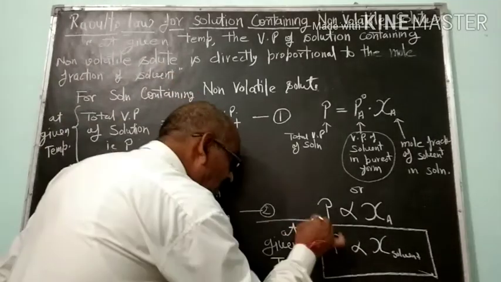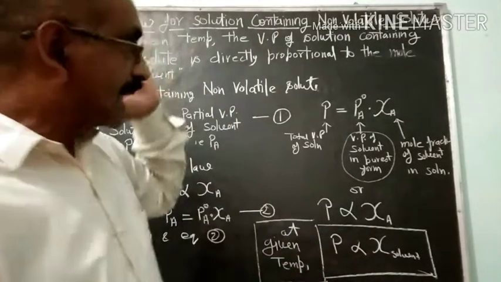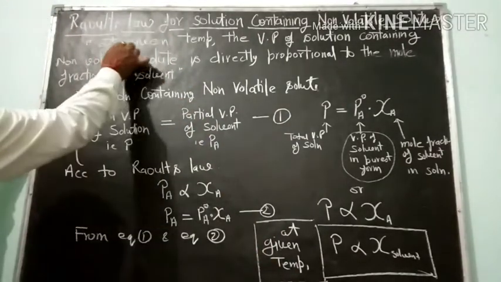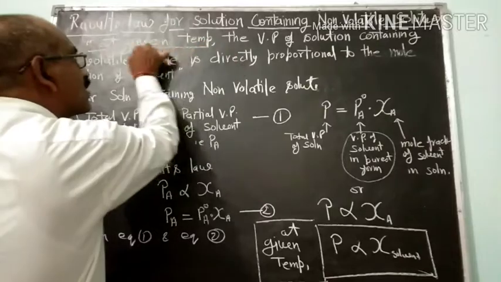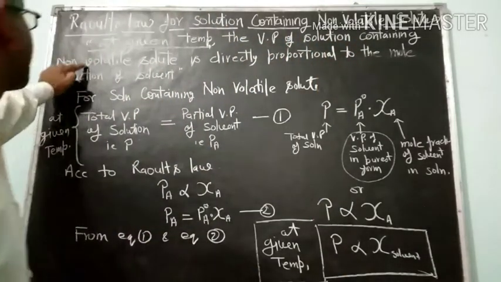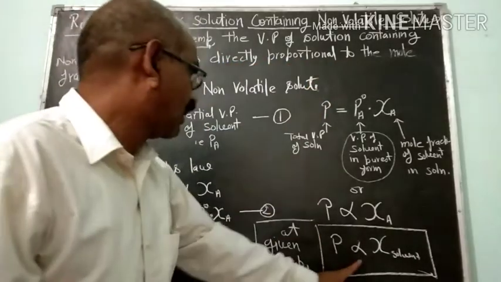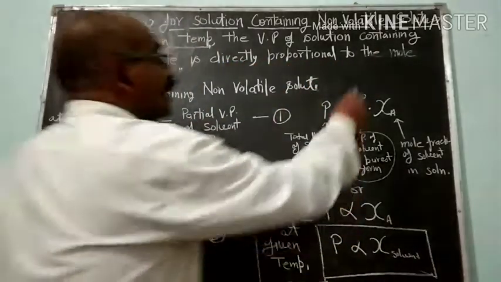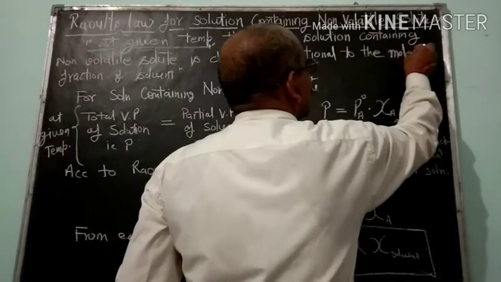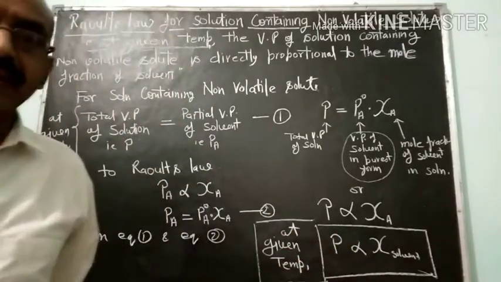So it means for the solution which contains non-volatile solute, the Raoult's law can be stated as: at given temperature, the vapor pressure of solution containing non-volatile solute is directly proportional to the mole fraction of solvent. Is it clear?